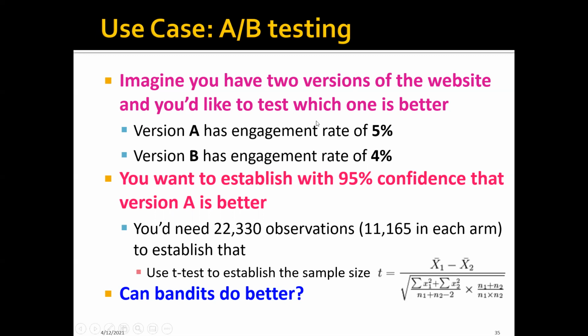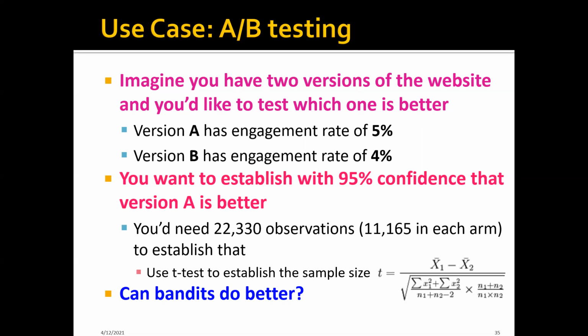And the problem we want to solve is that you will want to establish with 95% confidence that version A is actually better. Now, if we do it naively by assigning the same amount of traffic to version A and version B, then you're going to need about 22K observations.